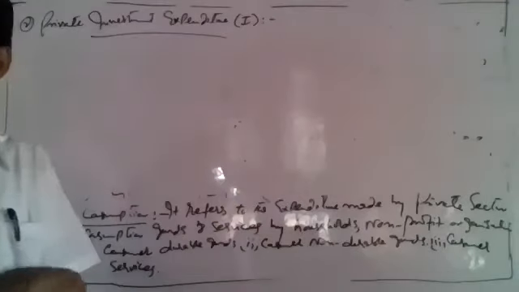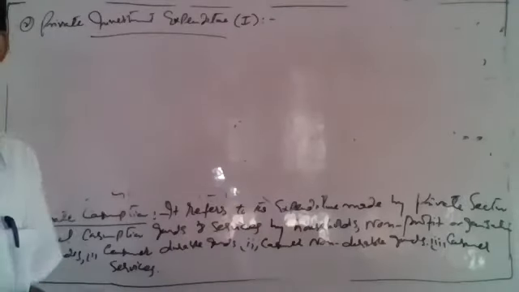This was private consumption expenditure, and next is private investment expenditure. It refers to the expenditure made by private producers on capital goods.